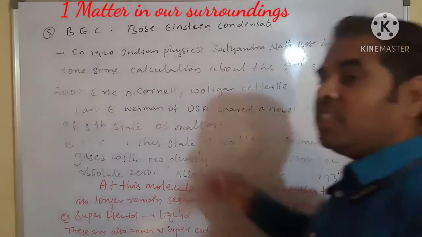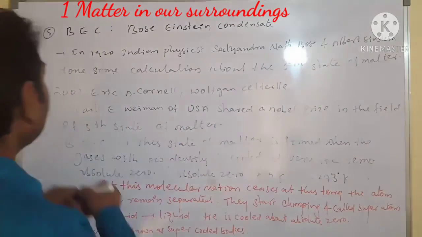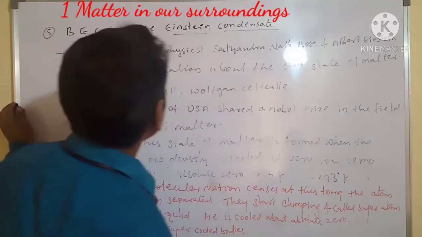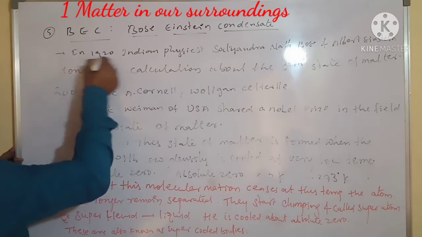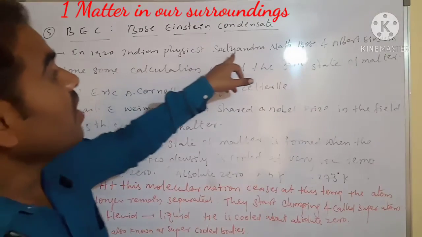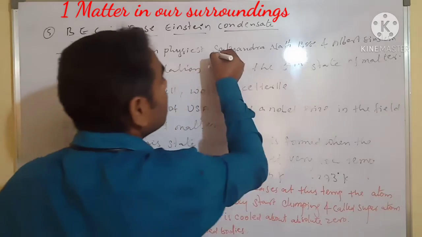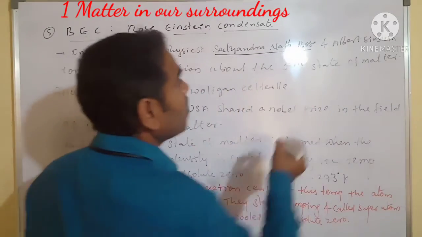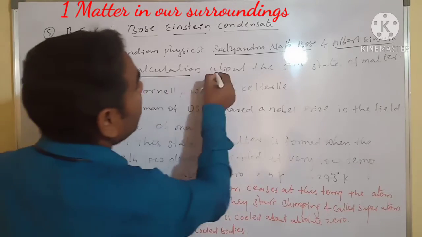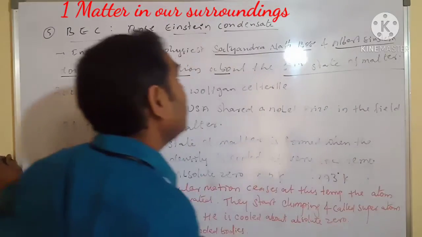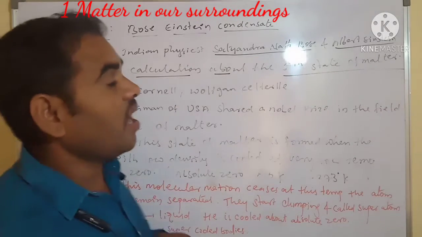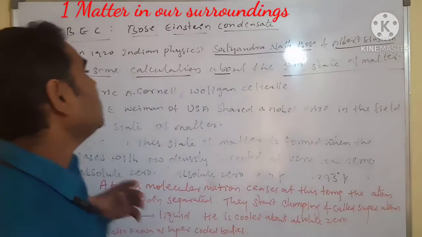Okay, student. Next, the fifth state is the Bose-Einstein condensate. In 1920, Indian physicist Satyendra Nath Bose and Albert Einstein did some calculations about the fifth state of matter.